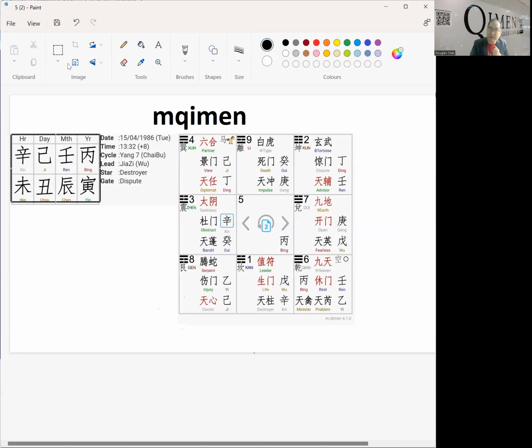Then you plot the chart itself, and something similar will happen in the chart that you see over here. Of course, the symbols will be very different, but let's take it as it is. From there, the first thing we need to do, based on the divination sector, is to see the answer. For the answer, we always look at the hour stamp, that means the hour Qimen chart.